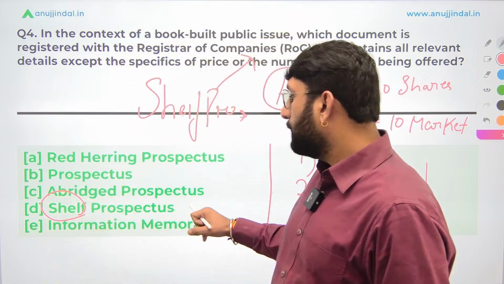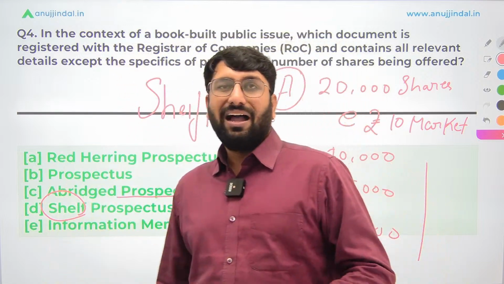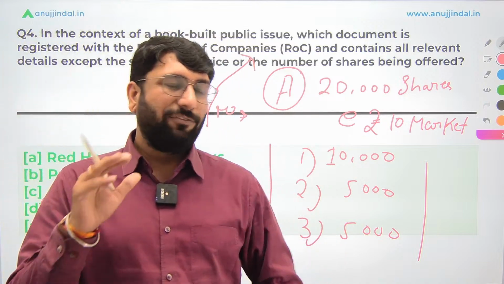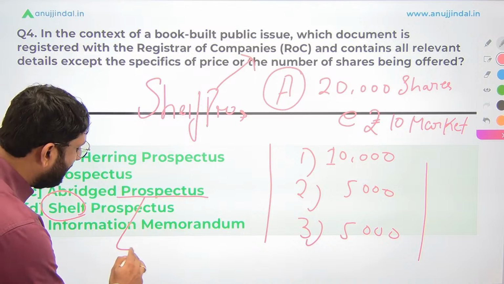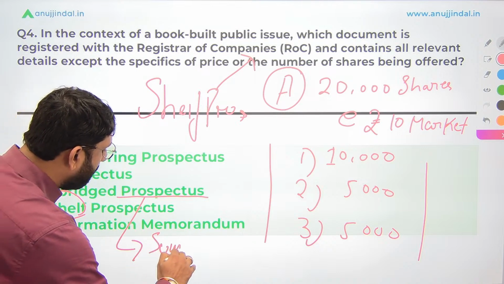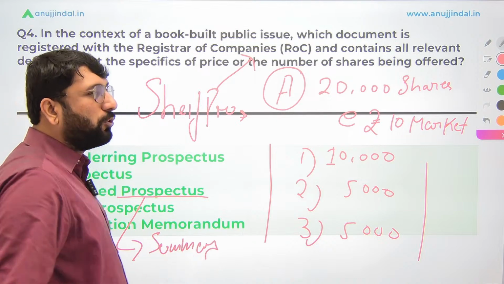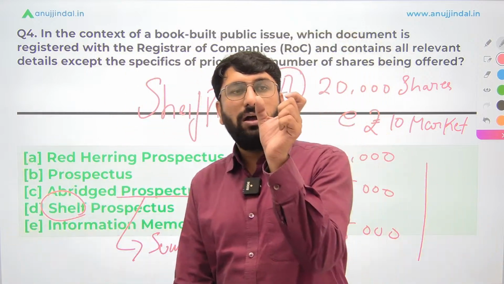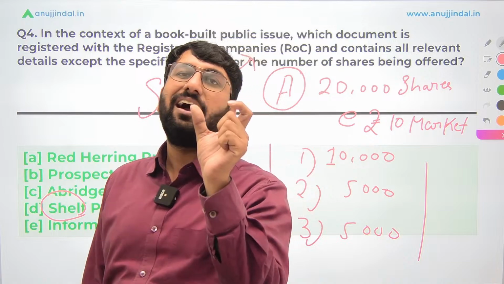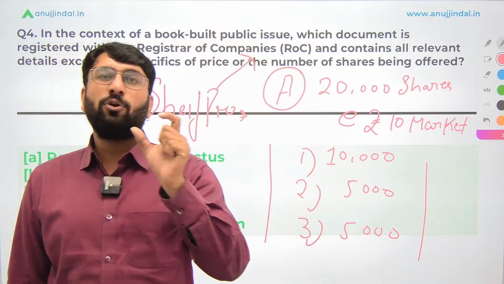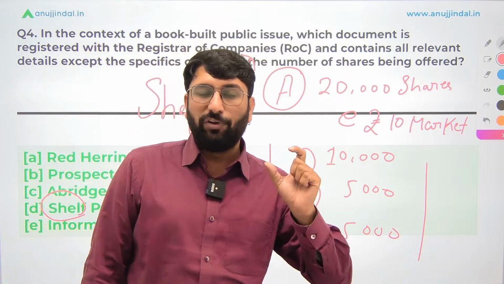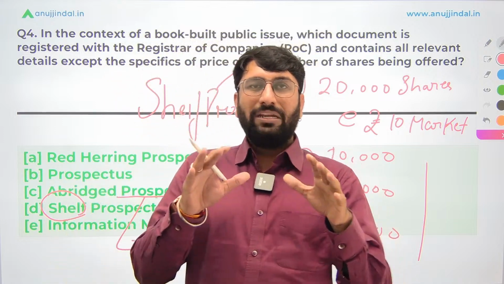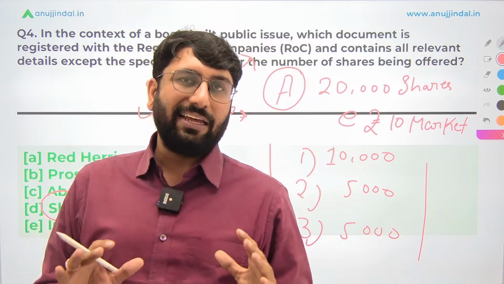An abridged prospectus is an incomplete prospectus. It will not have detailed information, it will only have a summary. For example, let's say you want to purchase a security and you go to the company. If I give you a very detailed prospectus which has, let's say, 100 pages, you will probably not be willing to read it. You will not want to read it. So an abridged prospectus is given where only a summary or important details are there.